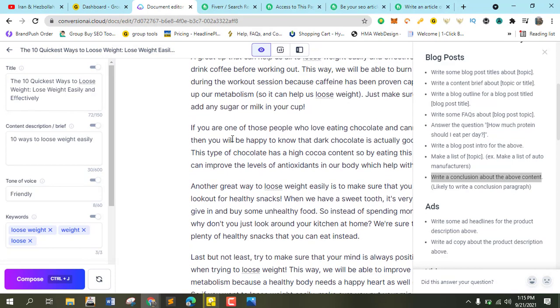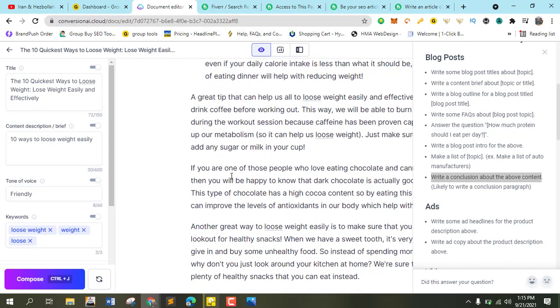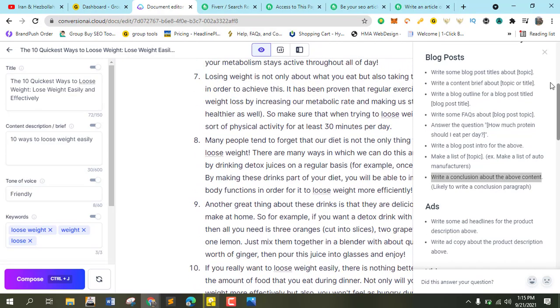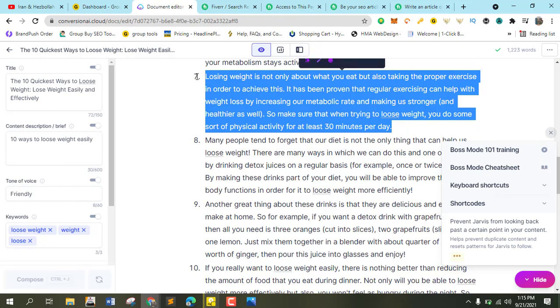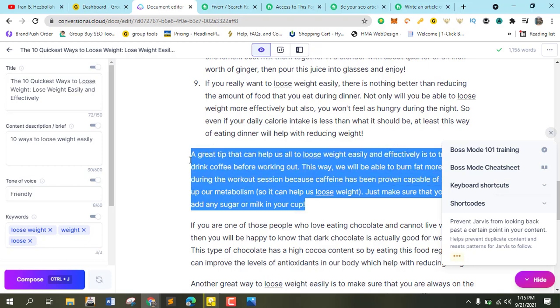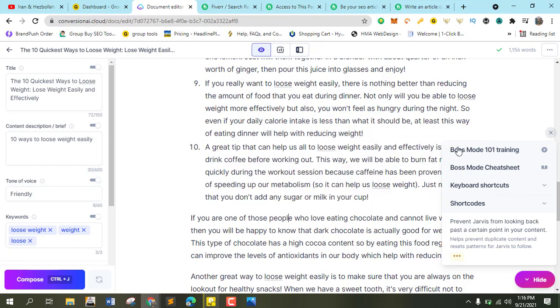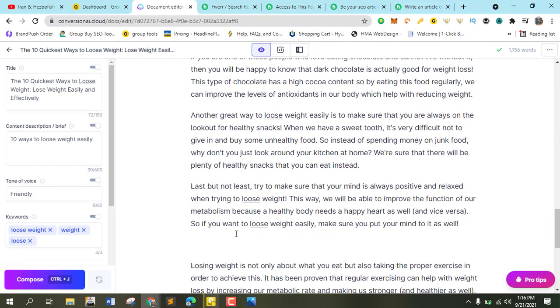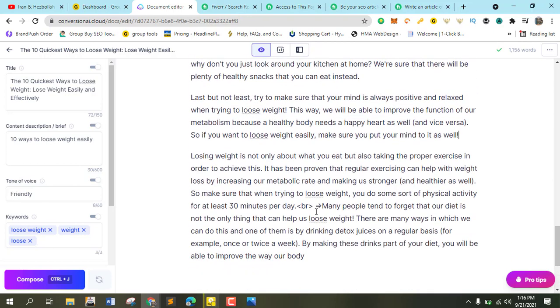So I think, losing weight, I think I saw this one before. Let me check the one above. So losing weight is not only about, as you can see here, can you see this? So let me just remove this one. I think this one is number 7. We should change this one to number 10. Change this to number 10, right? Then that is how we complete our 1,005 words article.